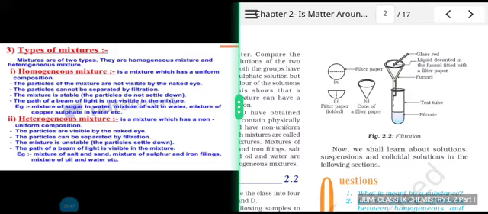If you leave a homogeneous mixture for a while, like if you leave the sugar solution for a while or salt solution for a while, would salt or sugar settle down? Obviously not. So you can say that the mixture is stable. The particles do not settle down.